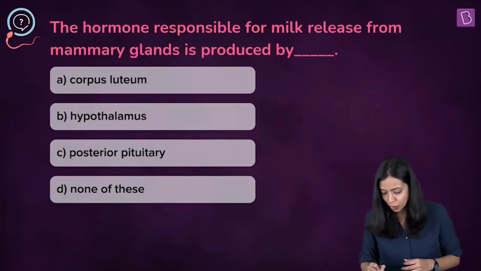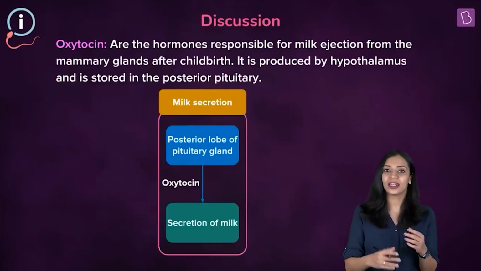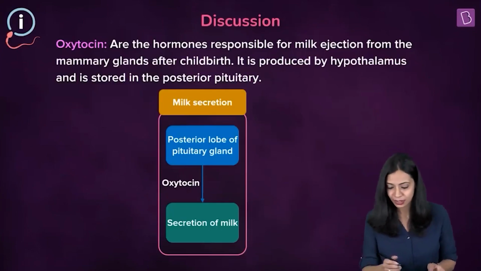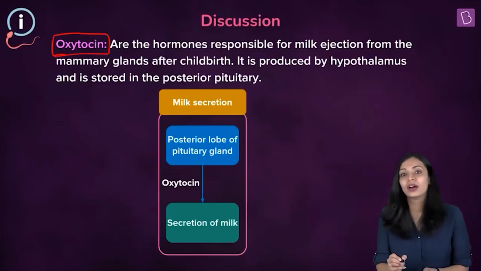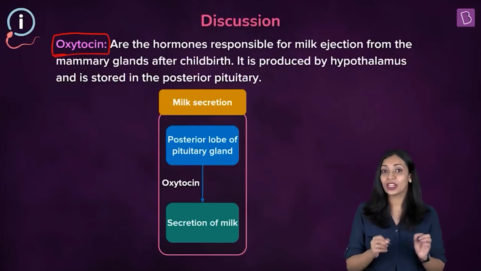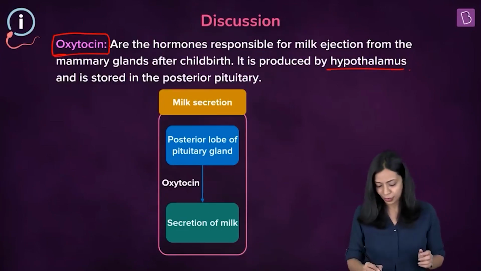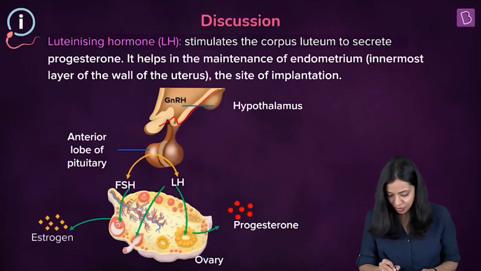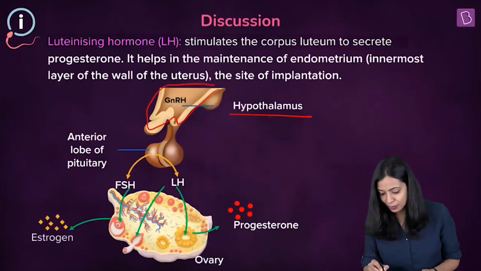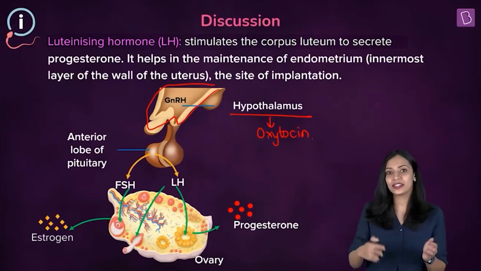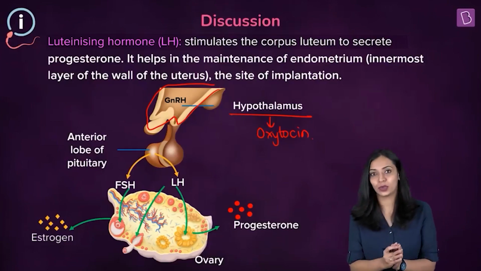Okay, so the name of the hormone that is involved in ejection of milk after childbirth is oxytocin. So oxytocin is a hormone that is produced by the hypothalamus. Okay, so here you can see this is the hypothalamus region, and hypothalamus produces oxytocin, but it is not released into the bloodstream by the hypothalamus.